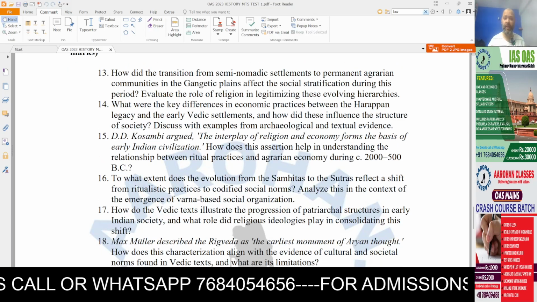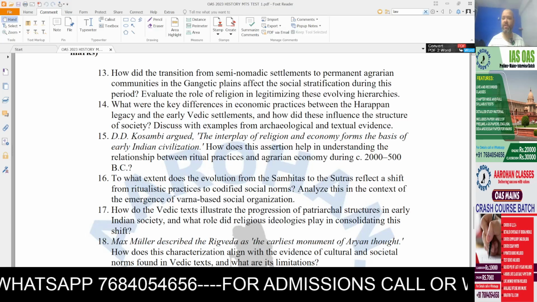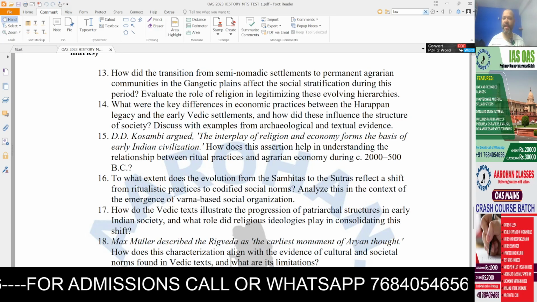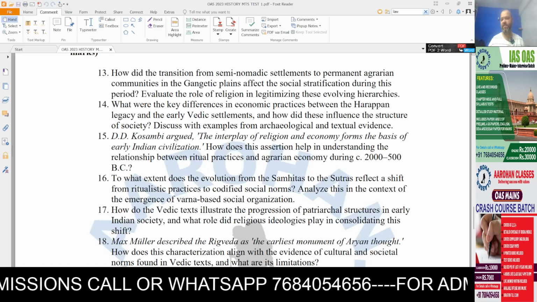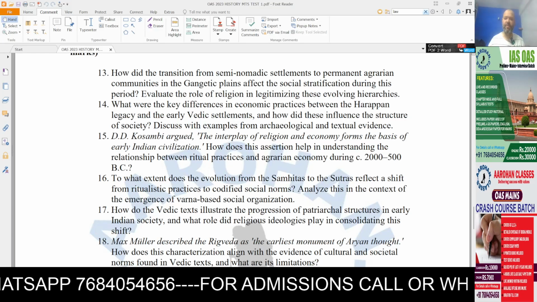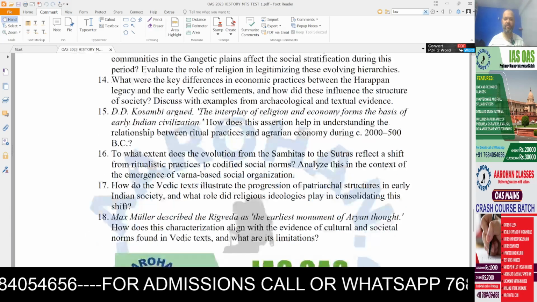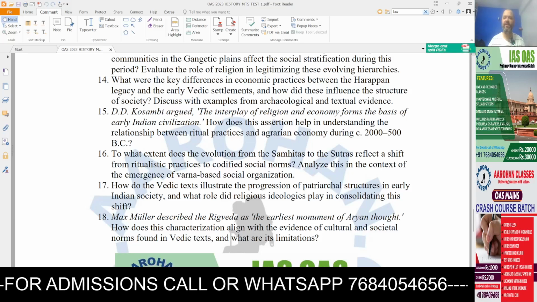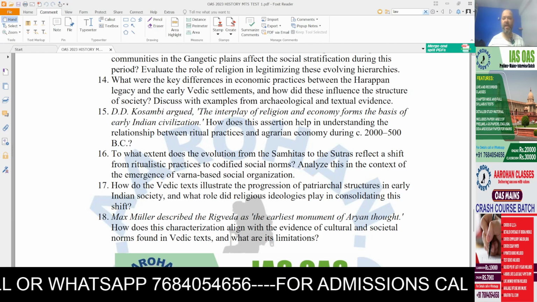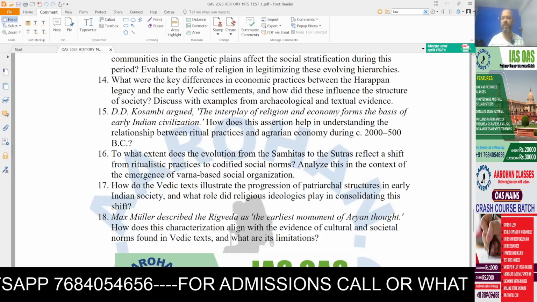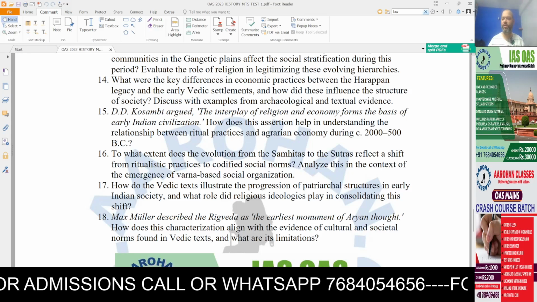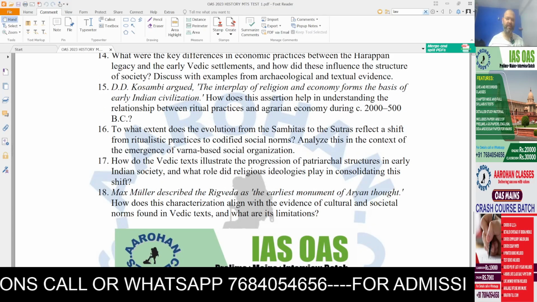Question 13. How did the transition from semi-nomadic settlements to permanent agrarian communities in the Gangetic plains affect social stratification during this period? Evaluate the role of religion in legitimizing these evolving hierarchies. Question 14. What are the key differences in economic practices between the Harappan legacy and early Vedic settlements? And how did these influence the structure of society? Discuss with examples from archaeological and textual evidence.